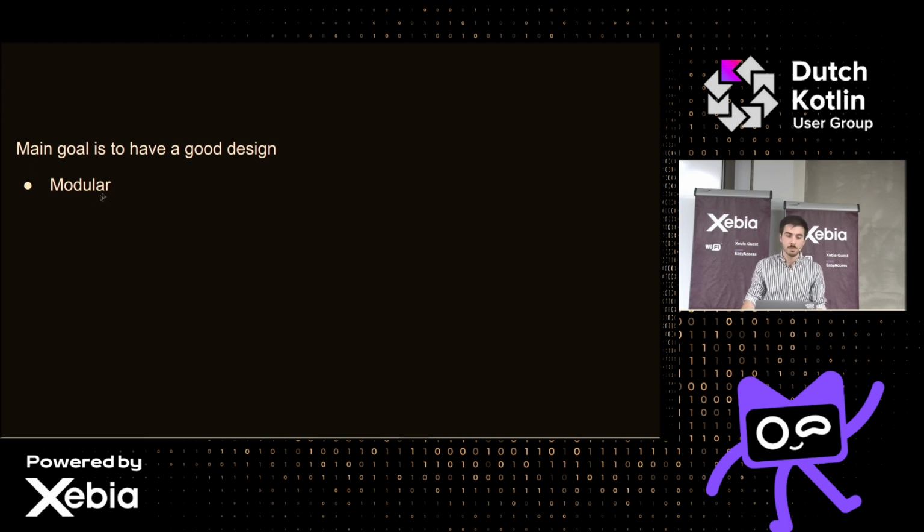So the first one is modular. The code is split into modules, so not everything is under one module. For example, if you're solving a problem, then you have a database, something that talks to an API, something that does some other thing. Those things should live in separate code segments, I would say.